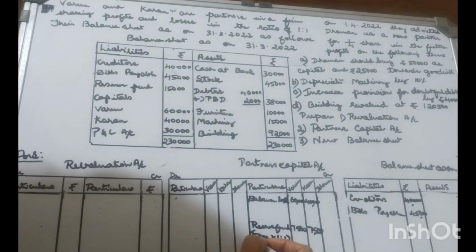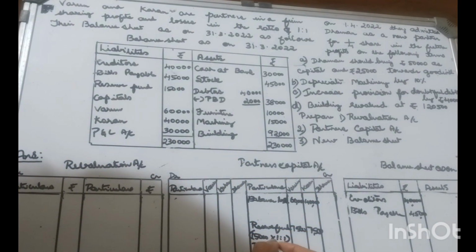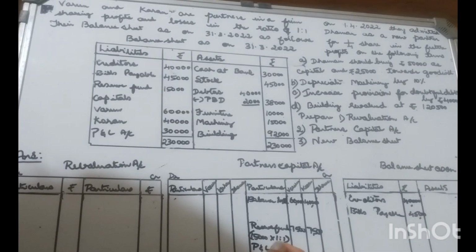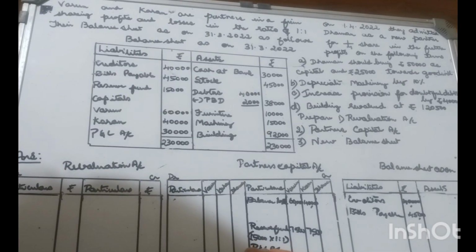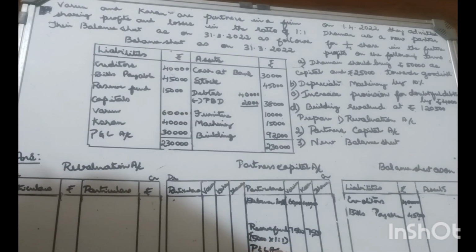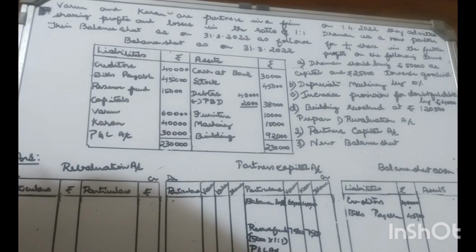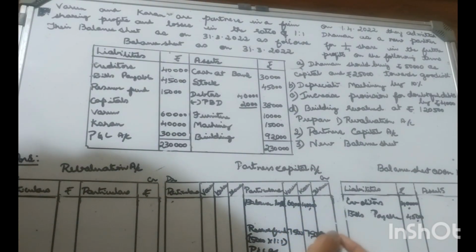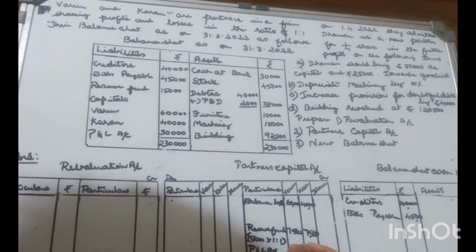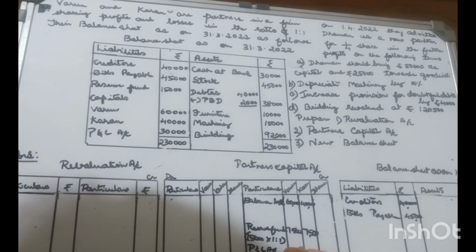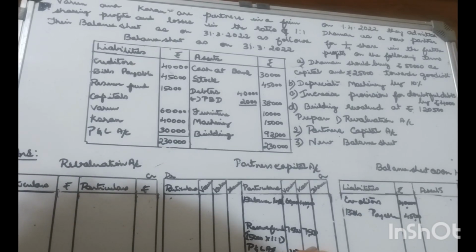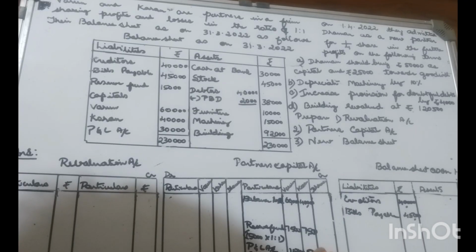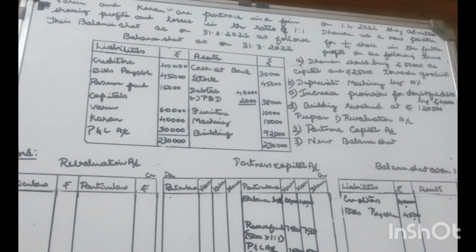Profit and loss account, so old partners are entitled to the share of profit. Distribute it among the two partners equally, 1:1, 15,000 each.